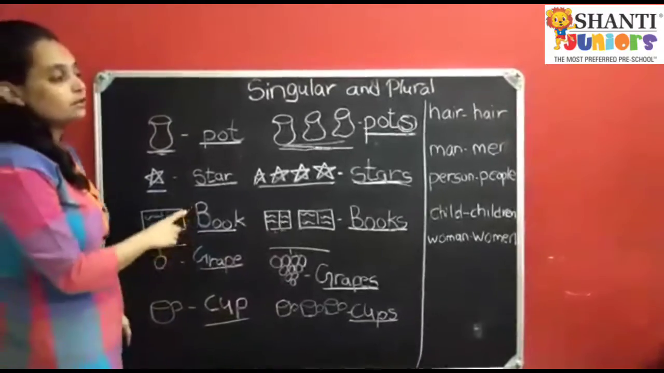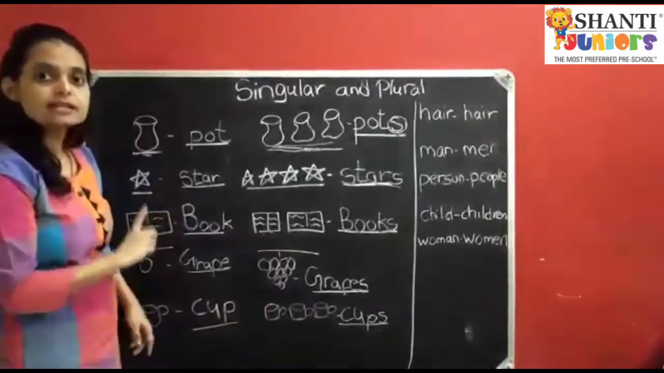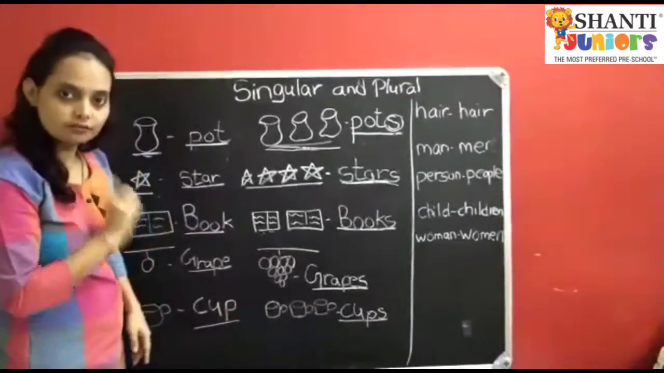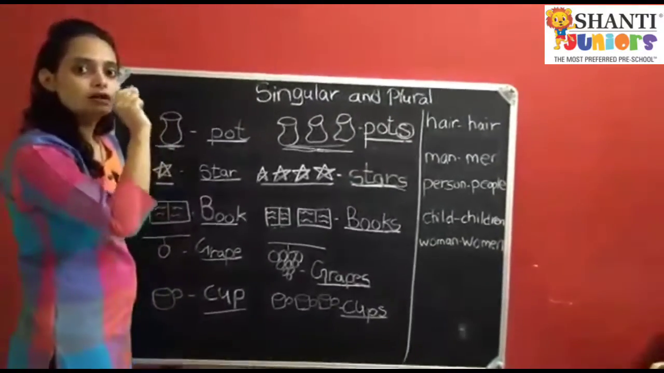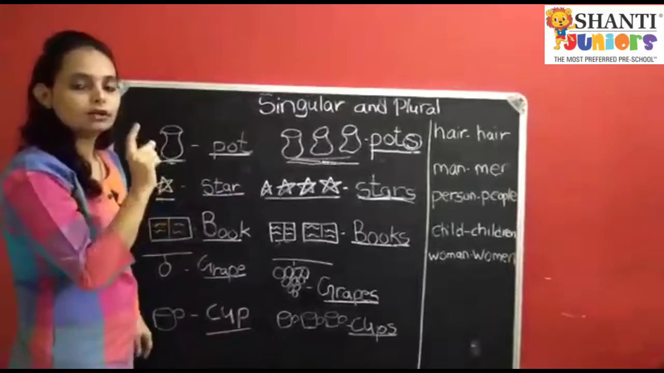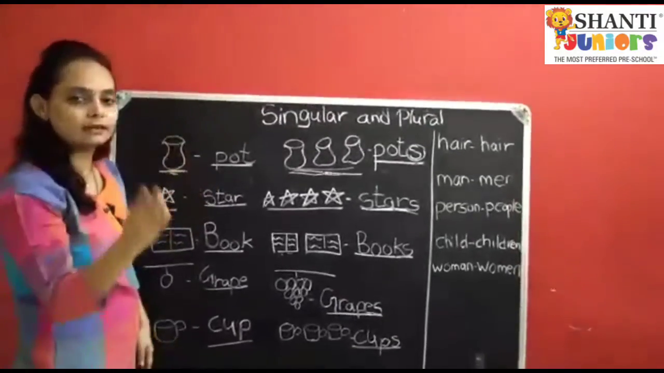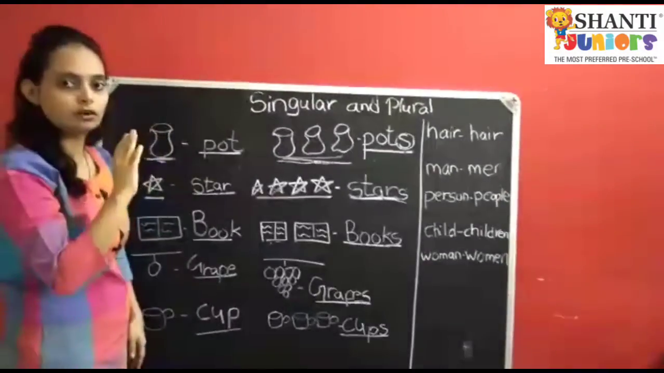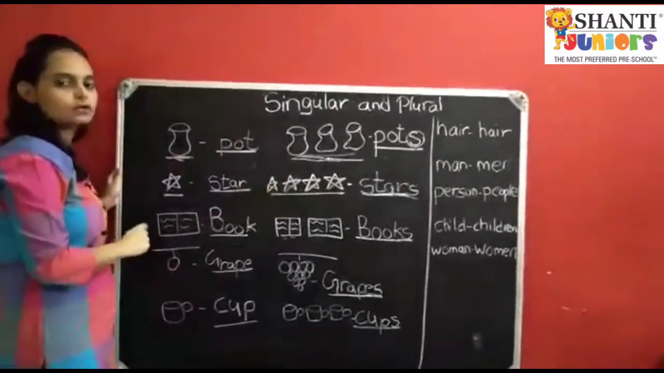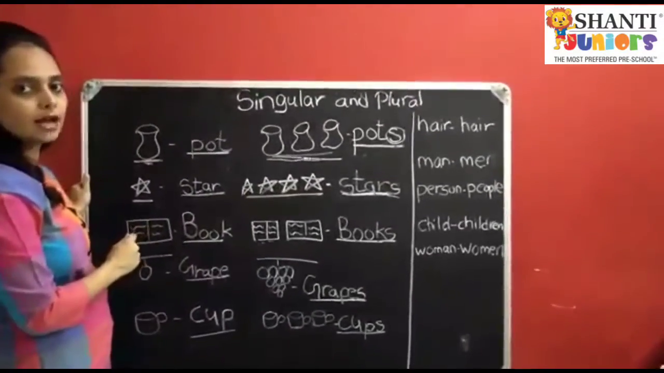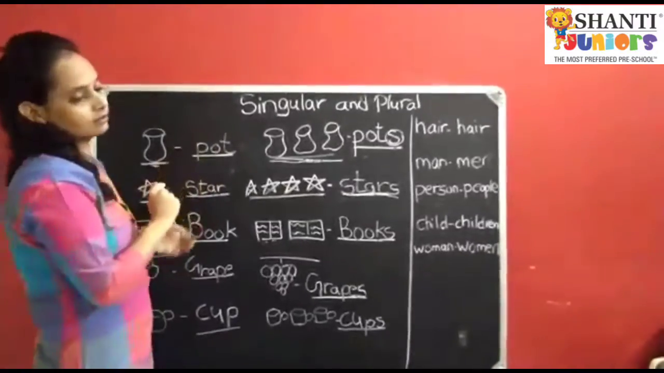Okay? And children, don't worry about the spellings. Spellings will be given in your worksheet. You just have to circle according to the given line. If it says circle the singular, you just have to circle. You don't need to learn the spellings, because you are too small to learn the spellings now. So you just have to do the circle.